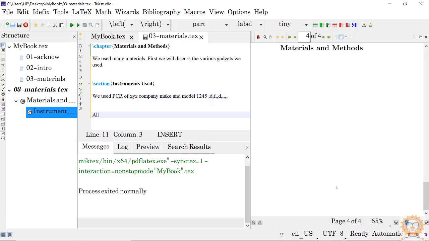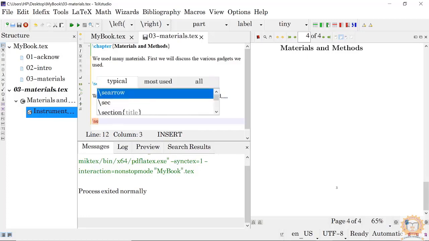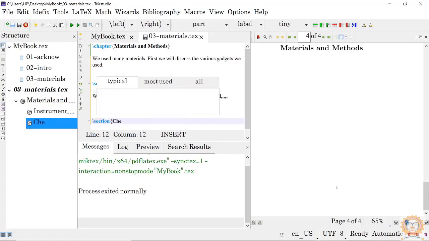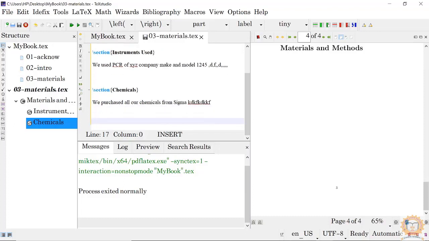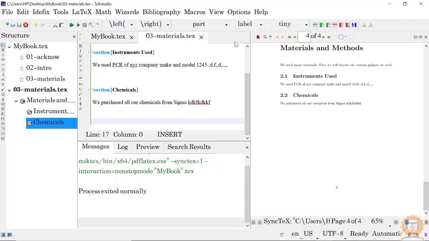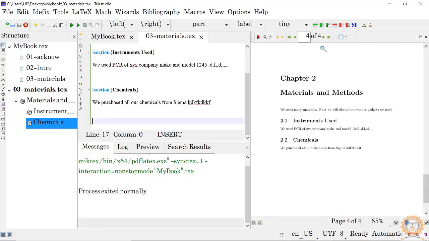Okay, then section chemicals, like this, whatever you want to type, and create sections, subsections, everything. And after every one or two paragraphs, you just compile the methods. It will automatically run like this.